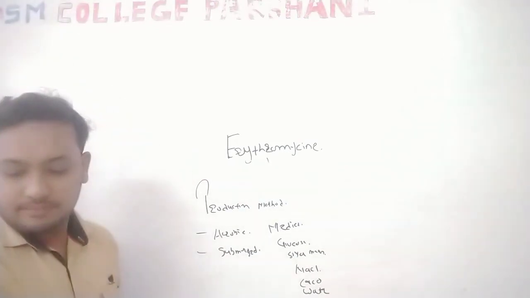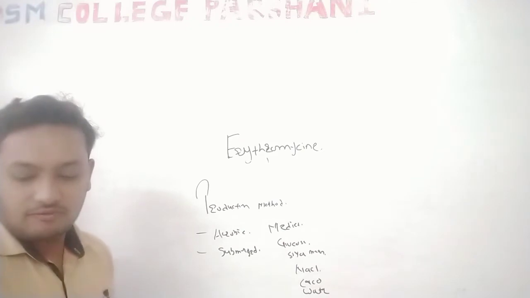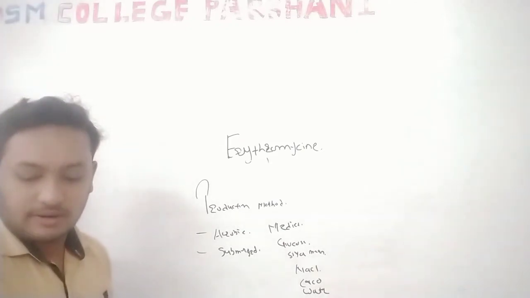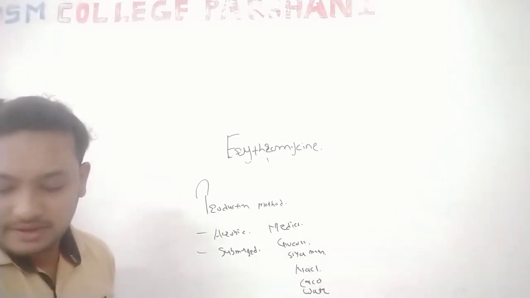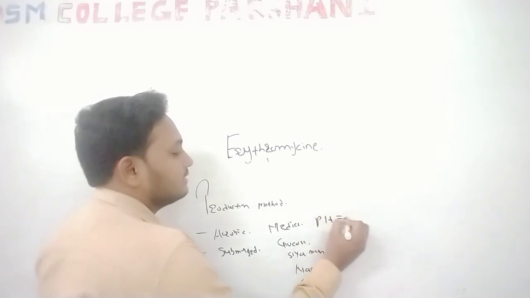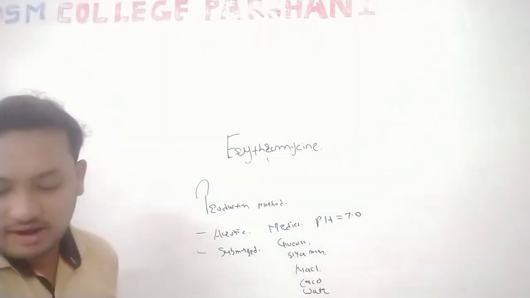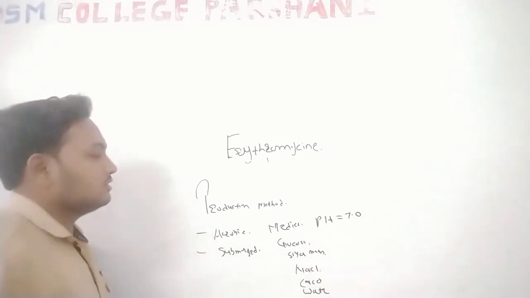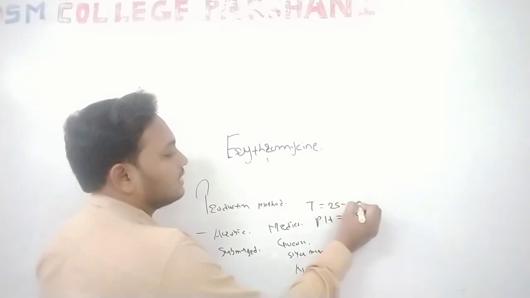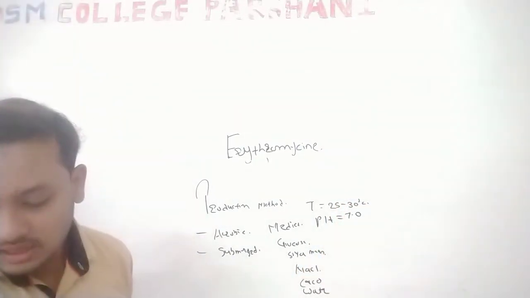The next is the pH. We already know that pH and temperature must be controlled for the production of erythromycin. It requires pH 7.0, a neutral pH for production, and a temperature of 25 to 30 degrees Celsius.